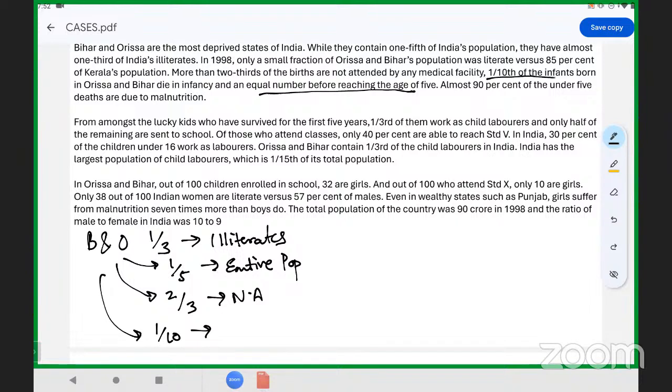So these are the two important points: 1/10 of the infants born in Orissa and Bihar die in infancy, and an equal number before reaching the age of 5. Now, last point, almost 90% of the deaths are due to malnutrition. So certain deaths are happening, and out of those, 90% are because of malnutrition. So this is the first paragraph done.